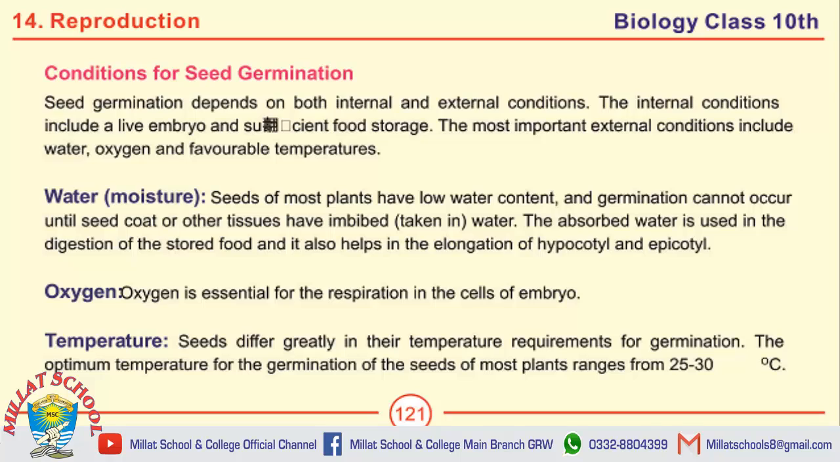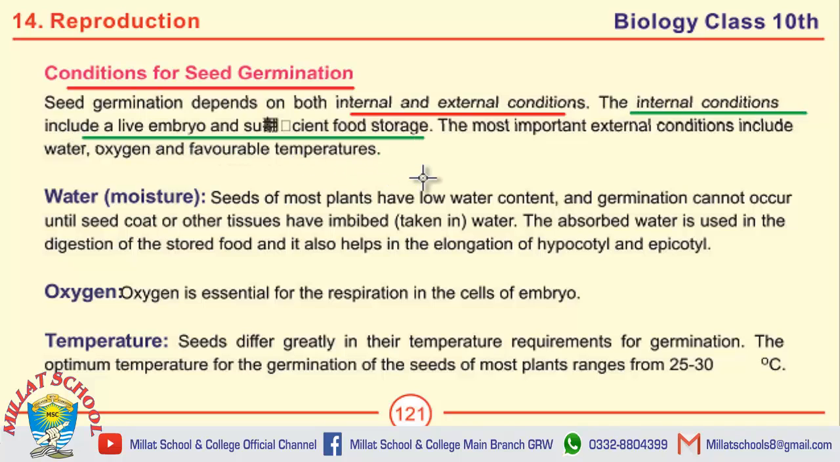Students, our next topic is very important long question. Write the conditions for seed germination. There are two major conditions, internal and external conditions. Question number 1 on this page is what are the internal conditions for seed germination? The internal conditions include a live embryo and sufficient food storage, while the external conditions include water, oxygen and favorable